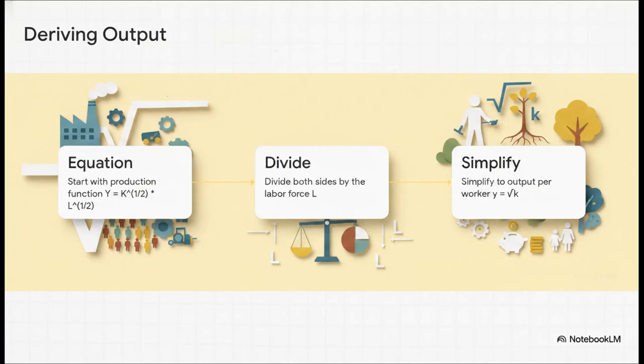Let's look at a quick mathematical example to see how this shapes up. We start with a standard production function for the whole economy. To figure out what this means for the average person, we just divide both sides by the labor force, L. If we translate all this algebra into plain English, the final simplified equation tells us that an economy's output per worker is simply the square root of its capital per worker.